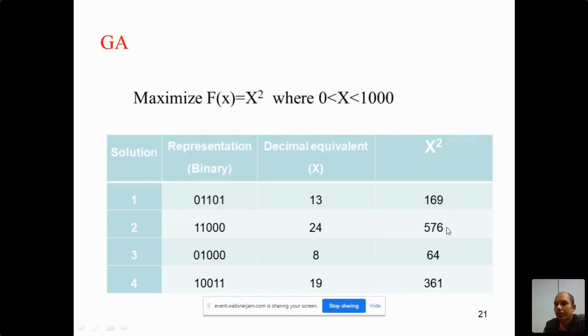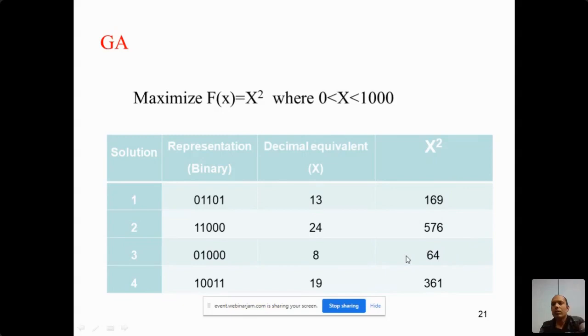Now here we can observe that 576 is the fittest solution among the four. Then the second highest is 361. So this one is the fittest, and 361 is fitter than 169 and 64.